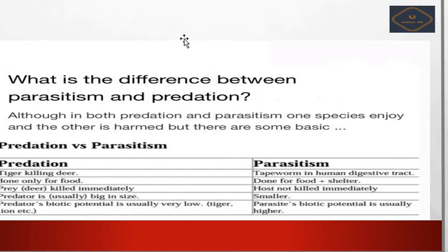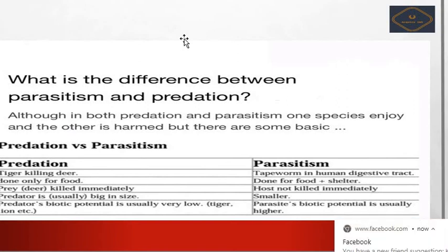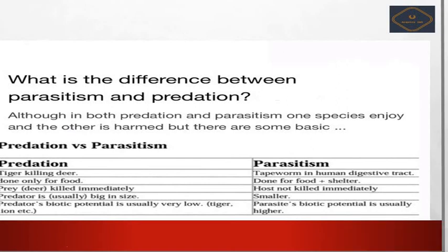Next we see parasitism, for example a tapeworm in the human digestive tract. The second one is done for food plus shelter. The third one is the host is not killed, not killed immediately. Next, the parasite is very much smaller as compared to predators, and the parasite's biotic potential is usually higher, right friends?